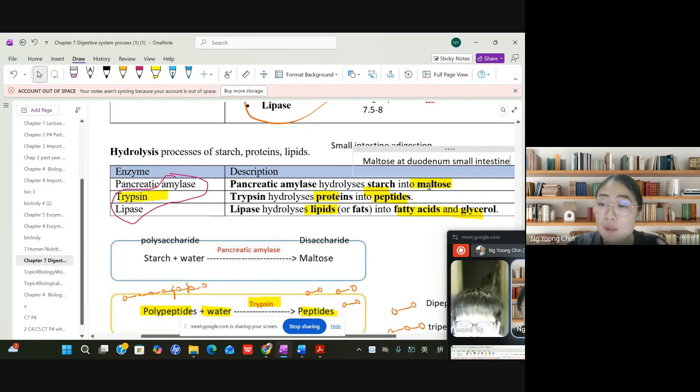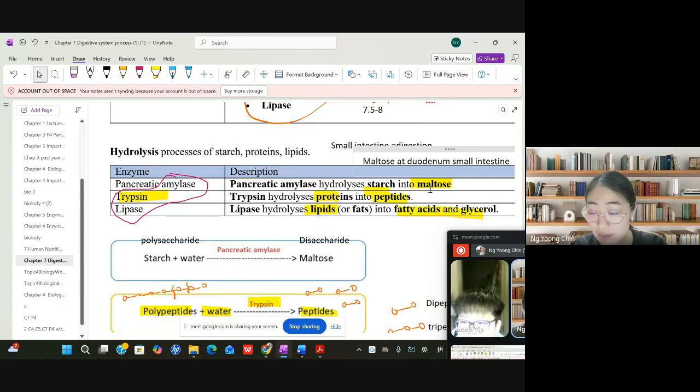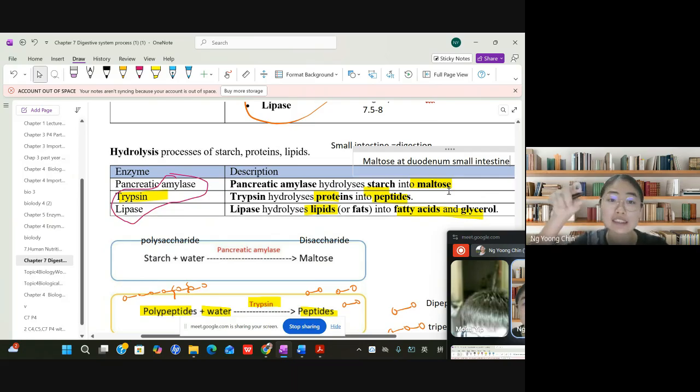So later, maltose is a disaccharide. So I think you know before, right? Disaccharide, can they directly be absorbed by the intestine villi? Can they? No, right? Because maltose is a disaccharide, the structure is still complex, unable to be absorbed by the villi, even though it has become a disaccharide already.